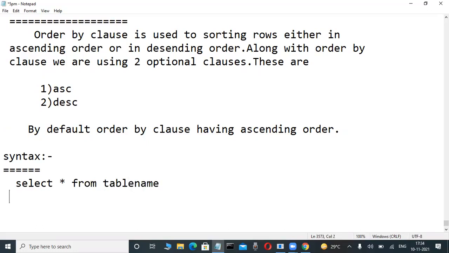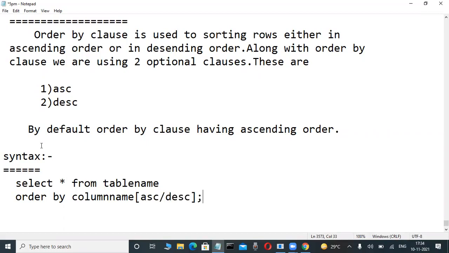Table name, where condition, group by, having, I'm not writing here. First, the simple way, order by, I'm writing. In this class only, all the clauses I'm telling. Order by column name, number of columns also. Here, square brackets are there. Within the square bracket, ASC or DESC.